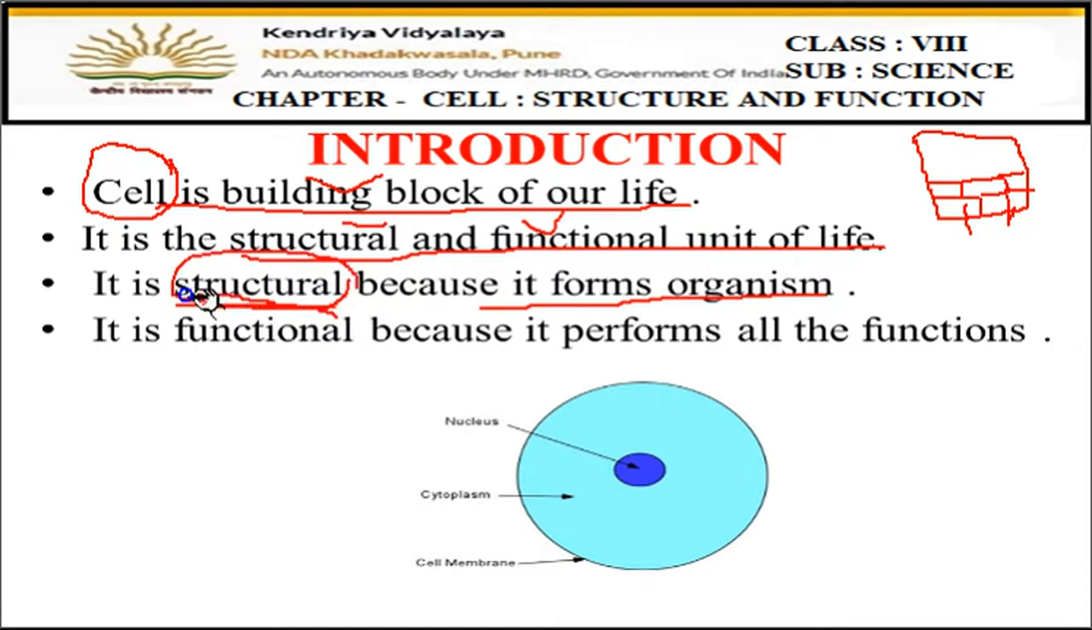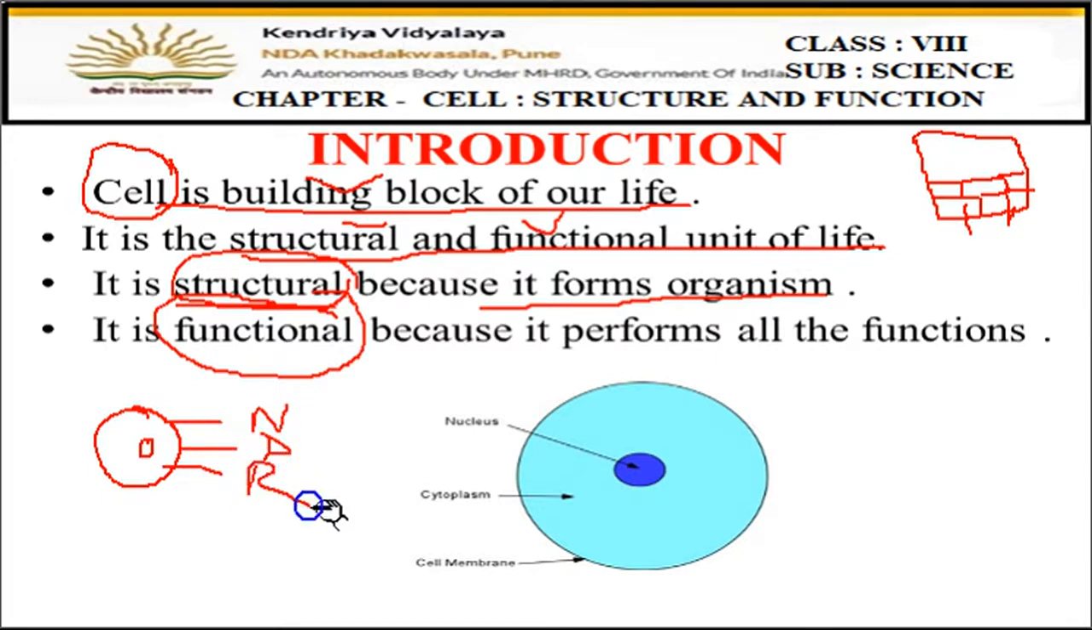Now, why are we calling it functional? We call it functional because a single cell can perform all the functions of the body. A single cell can do nutrition, digestion, respiration, excretion, and a single cell can do transportation also. So a cell can do all these functions. That's why the cell is called the functional unit.